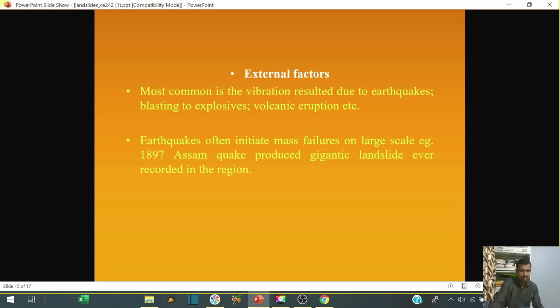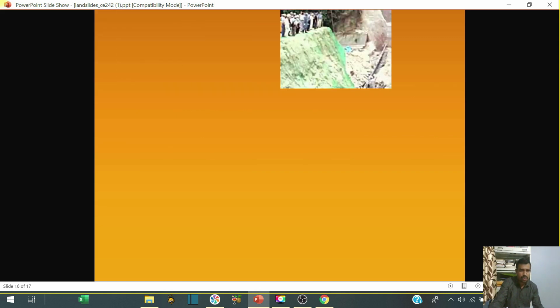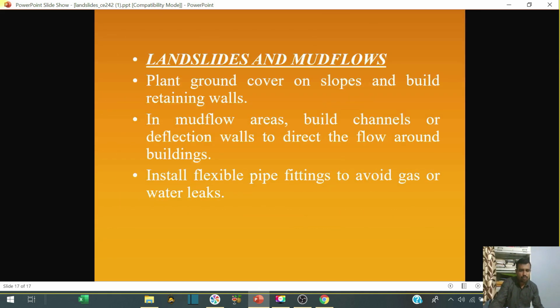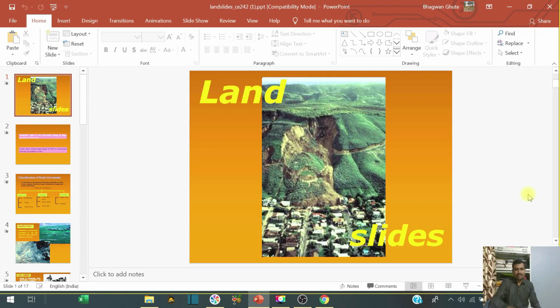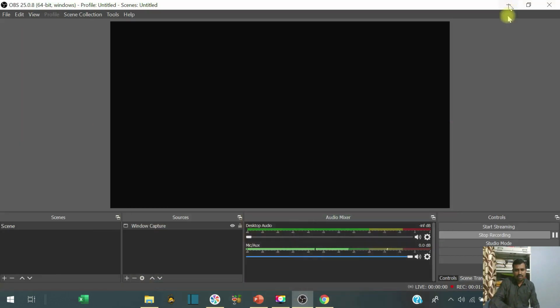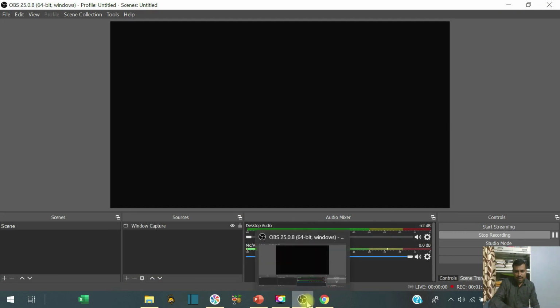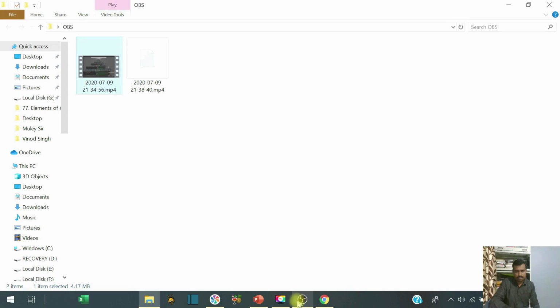There are also external factors like earthquakes, blasting, explosives and volcanic eruptions. And we have to control landslides by using different measures. So this is regarding the PowerPoint presentation, and it is now recorded in this particular software.